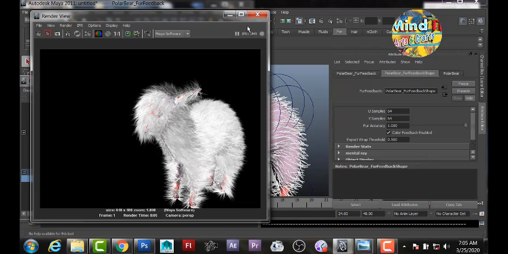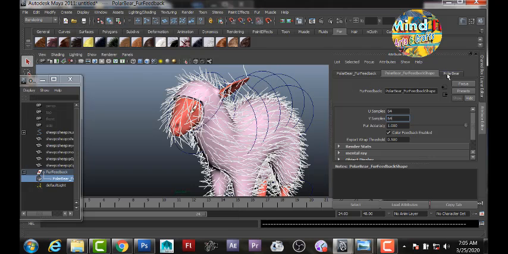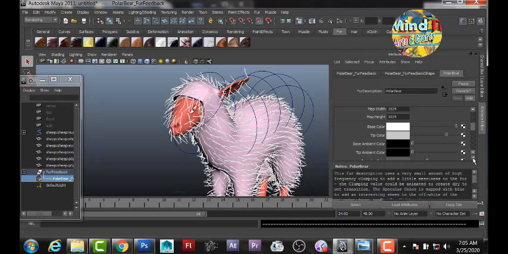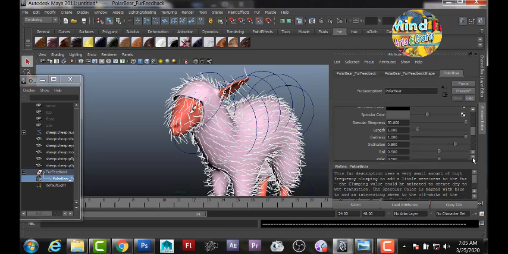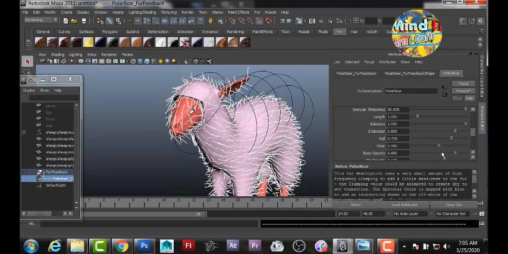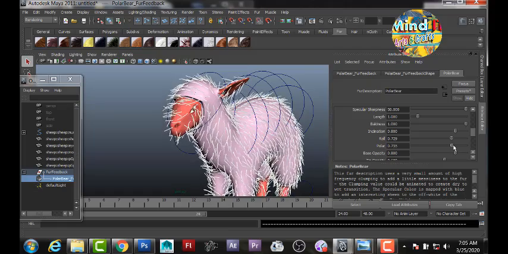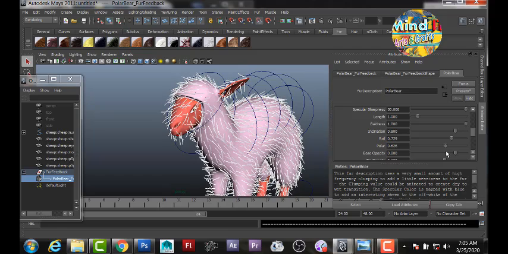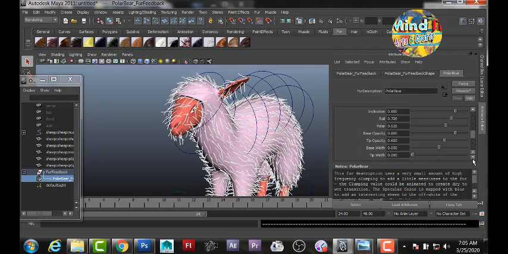By adjusting the different attributes, we will modify this fur into the fur of the sheep. We will change the curves, scale, segments, inclination, polarity, etc. of the fur to make it suitable for the sheep.